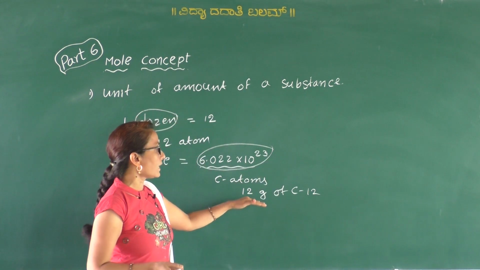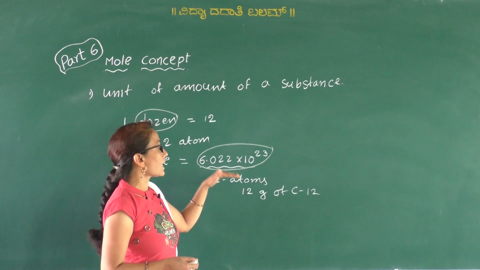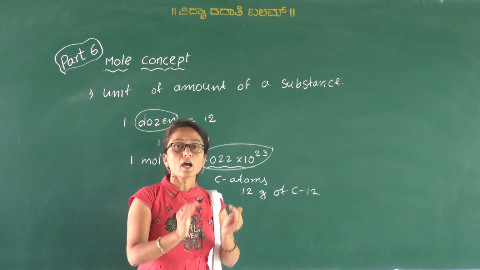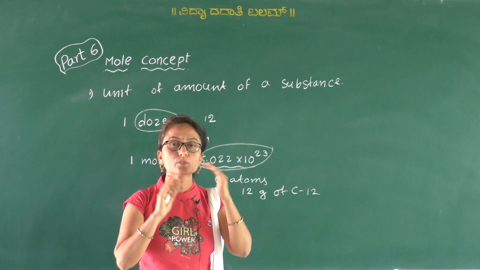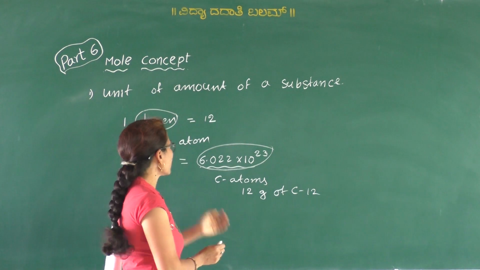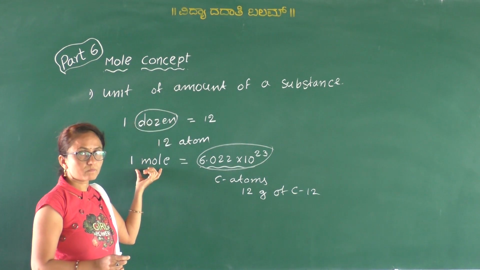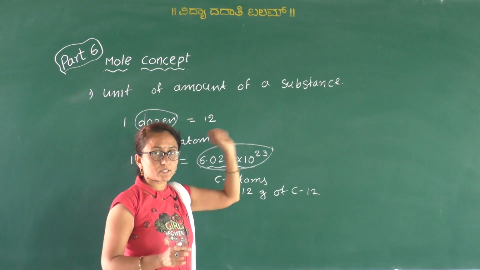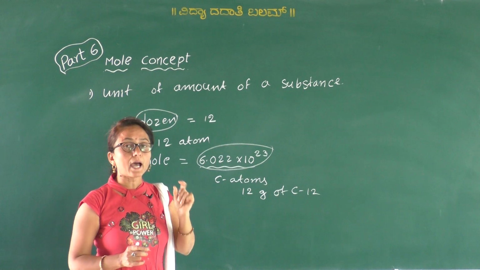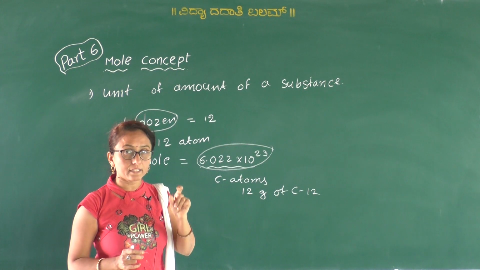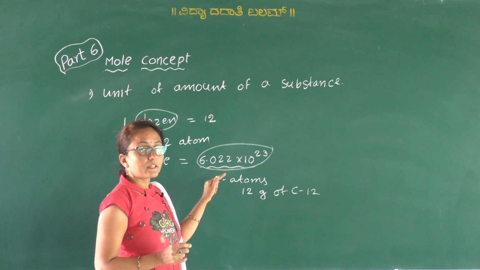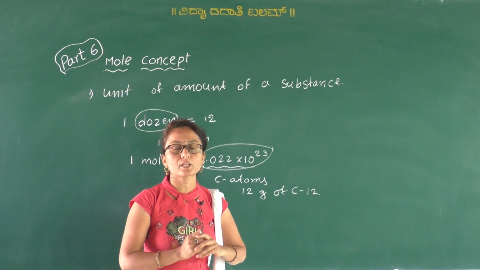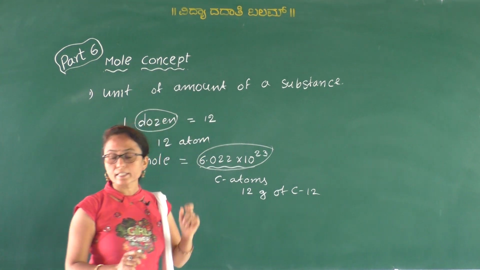Any amount of substance containing as many particles or entities as the number of carbon atoms in 12 grams of carbon 12 isotope is called 1 mole. So that is the 1 mole.